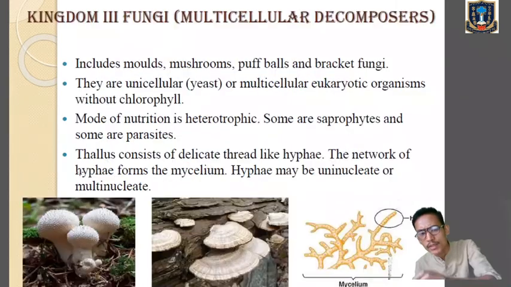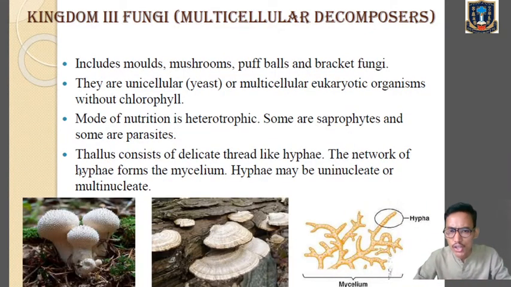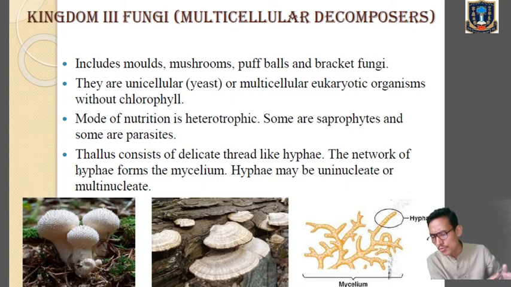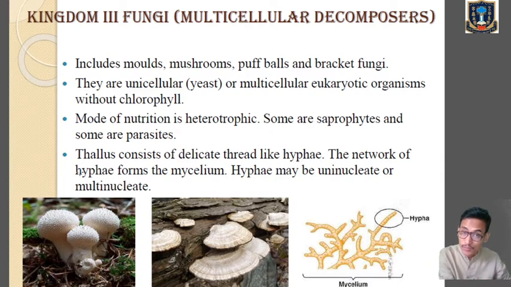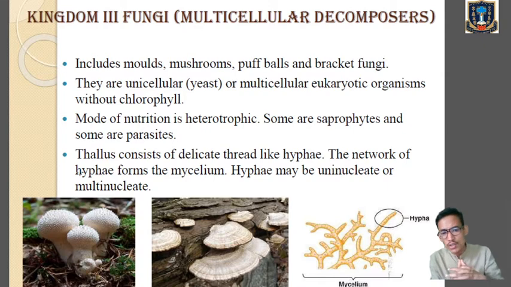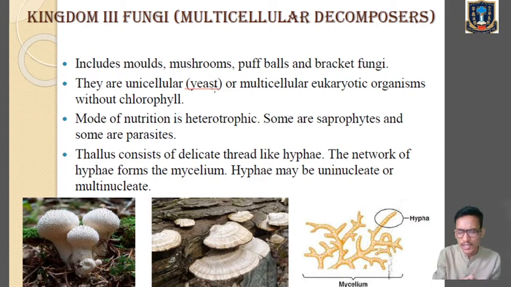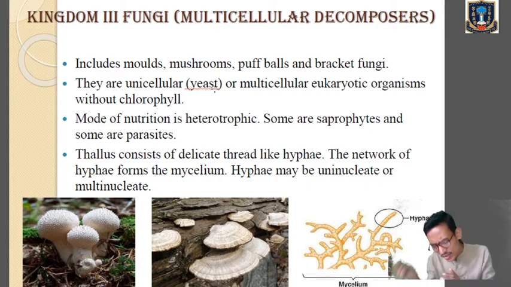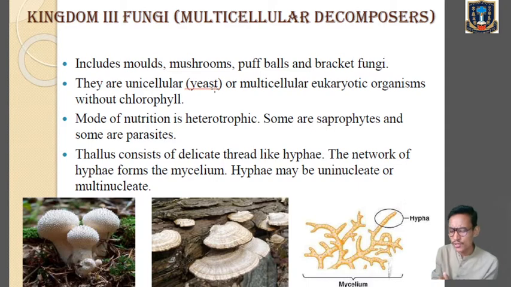So we will move into the next kingdom, kingdom Fungi, which is also called multicellular decomposers. Decomposers means which will decompose the dead remains of plants and animals. So till now we have learned about kingdom Protista, which was unicellular eukaryotes, but now we are seeing that kingdom Fungi is multicellular. All the fungi are multicellular, but with one exception, which is unicellular, and that is yeast, Saccharomyces cerevisiae. So yeast is unicellular, and most of them are multicellular. So what comes under fungi? Generally, when we talk about fungi, the chief example that comes into our mind is mushrooms. We generally say that mushroom is a fungi, right?